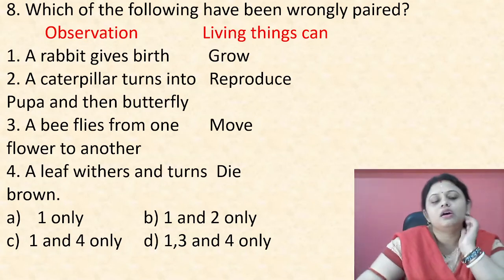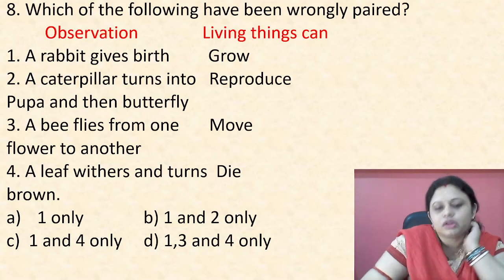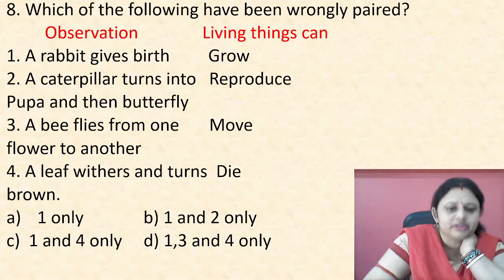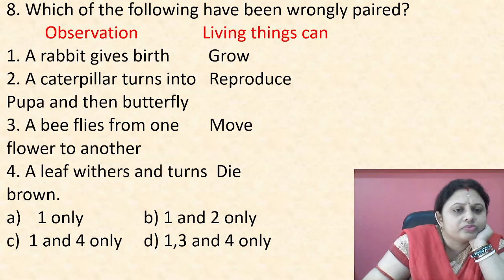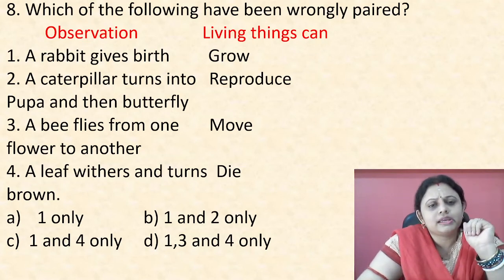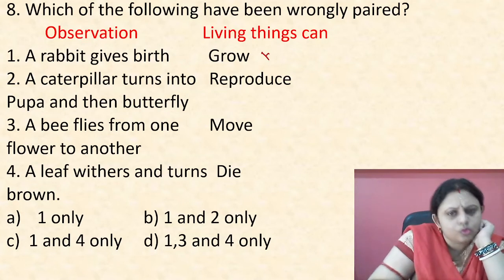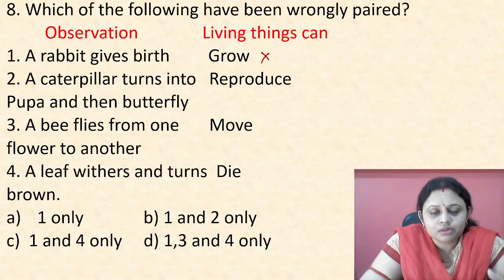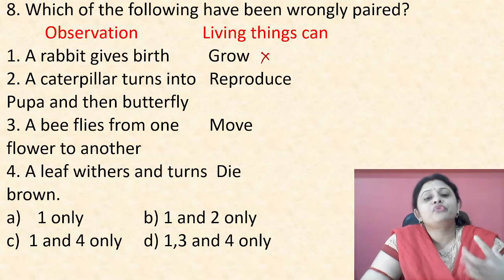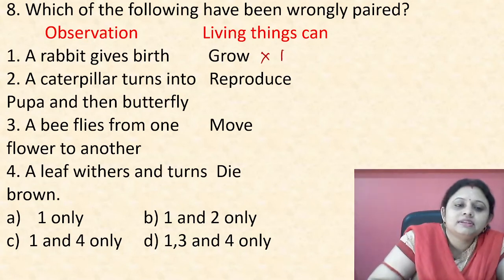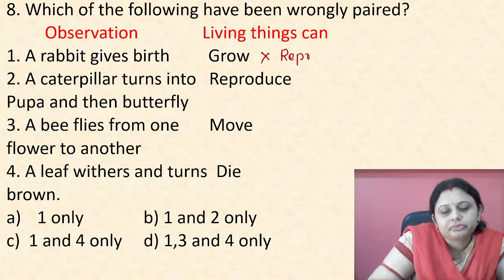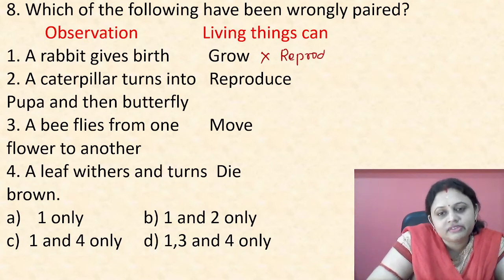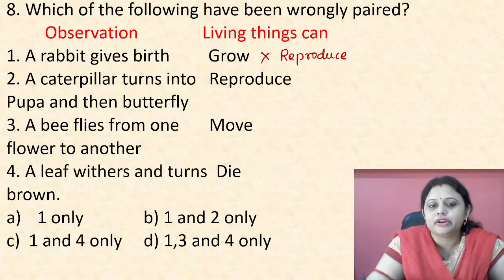Observation 1, a rabbit gives birth. Grow. If a rabbit gives birth, does it mean that living things can grow? No, not at all. If a rabbit gives birth, that means it is giving birth to its young ones of its own kind. That means it concludes that living things can reproduce.